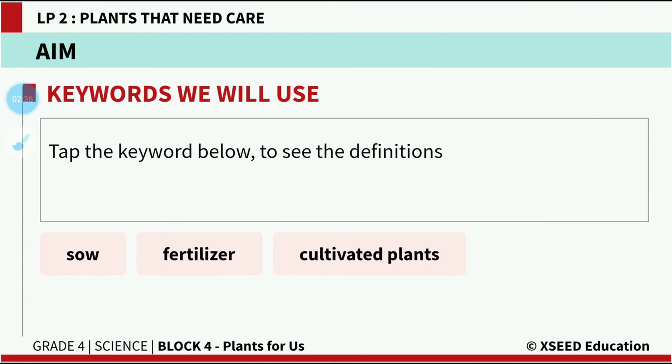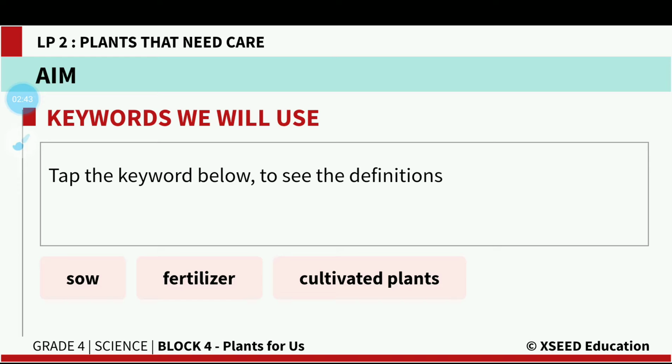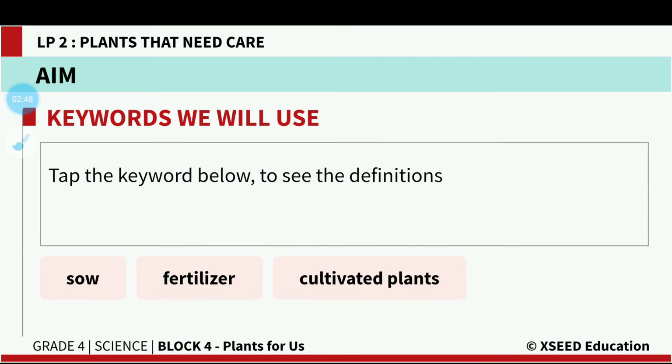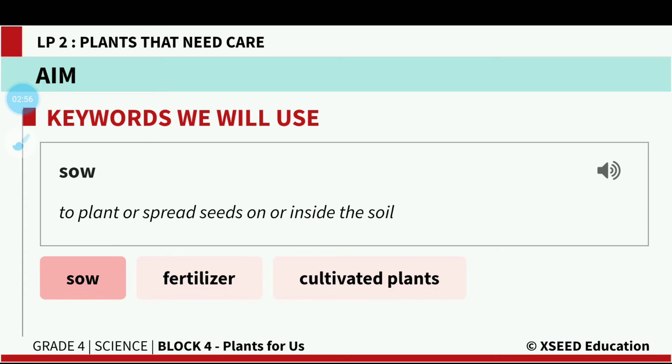In today's class, we will come across a few keywords. The first one is sow, S-O-W, sow. Sow means to plant or to spread the seeds on or inside the soil. What is the meaning of sow? To plant or spread seeds on or inside the soil.